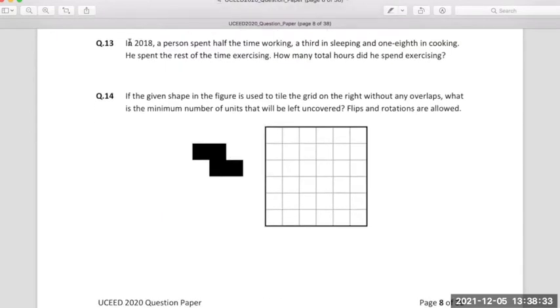So question number 13. In 2018, a person spends half the time working, a third of the time sleeping, 1/8 cooking, and the rest exercising. How many total hours did he spend exercising? Can you solve this quickly? It's fairly easy.